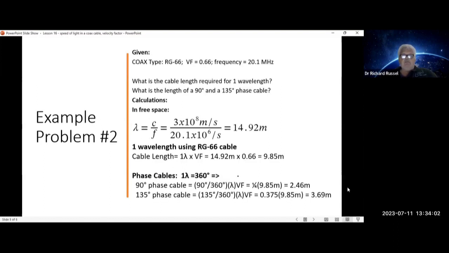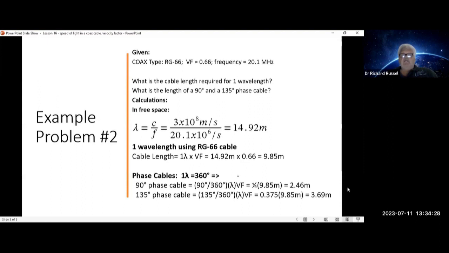Let's do a second example. Coax type is RG66 now. The velocity factor is now 0.66, and we keep the same frequency of 20.1 megahertz. Note, this is the same frequency used for Radio Jove. What is the cable length required for one wavelength?